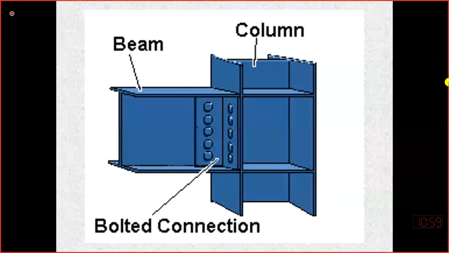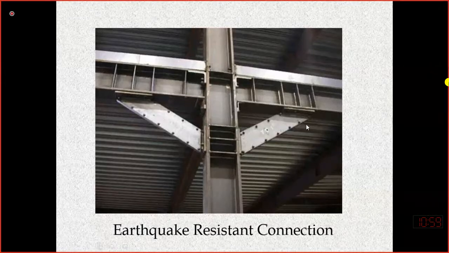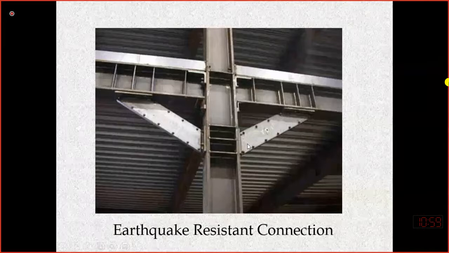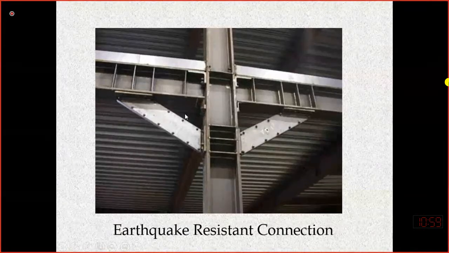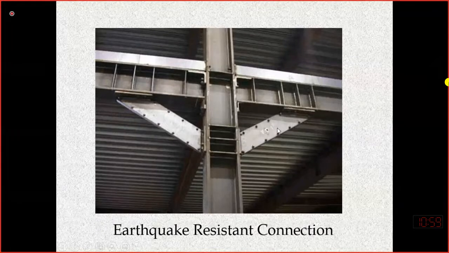So this is a typical outline of the beam and column joint. This is an earthquake resistant connection where we have also provided a diagonal member just to increase the rigidity of the connection. This is not frequently used, but in some earthquake resistant structures, to provide extra moment carrying capacity, we have to use it.